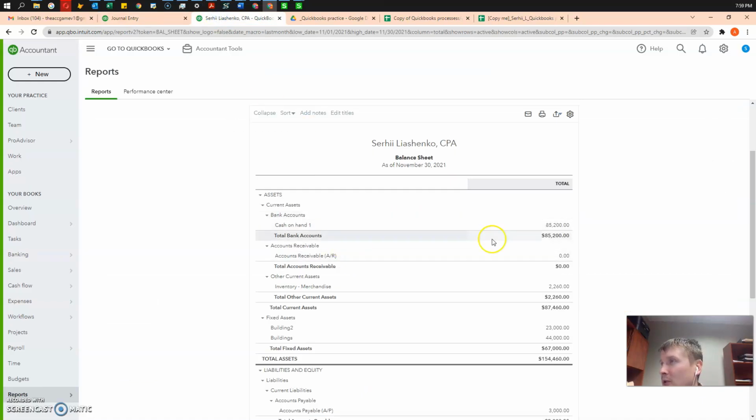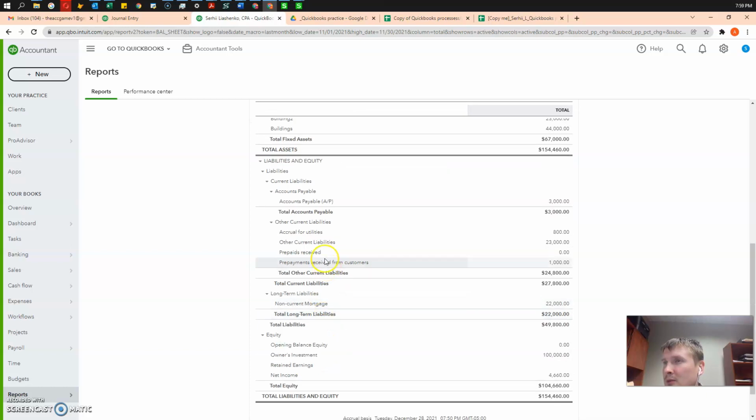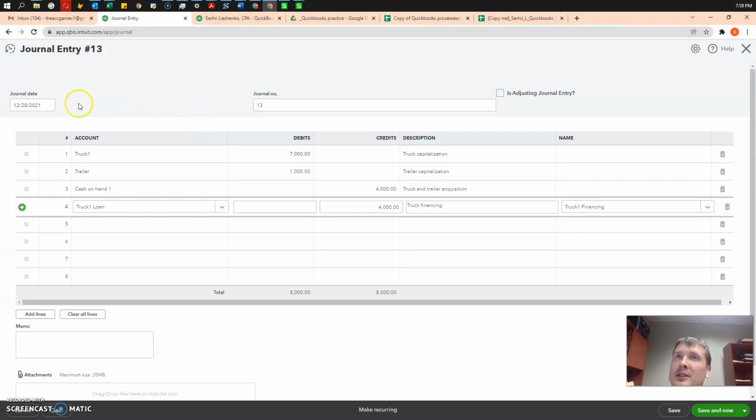Okay, so we do not have anything, no assets, no loans for that truck on the balance sheet. Let's see the journal date.